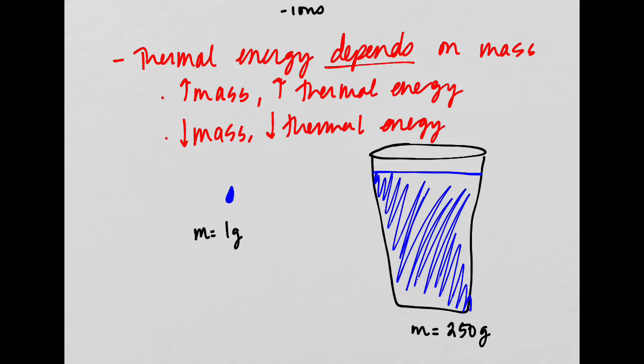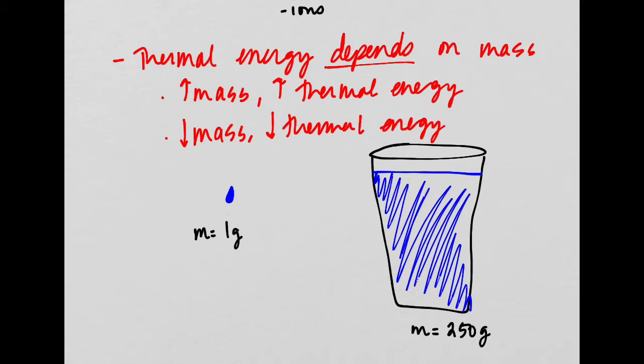Since thermal energy is the sum of all the kinetic energy and all the potential energy of the particles in that object, or that substance, if we're looking at just 1 gram of water here on the left, do you think that 1 gram of water has more molecules in it that have more kinetic energy associated with them than this mass of 250 grams of water?